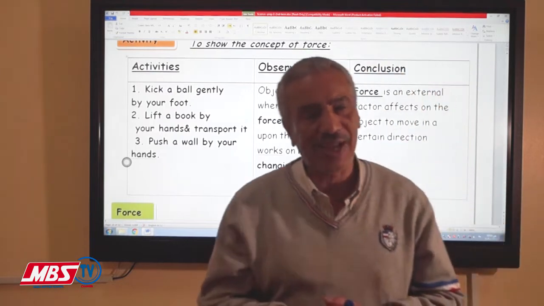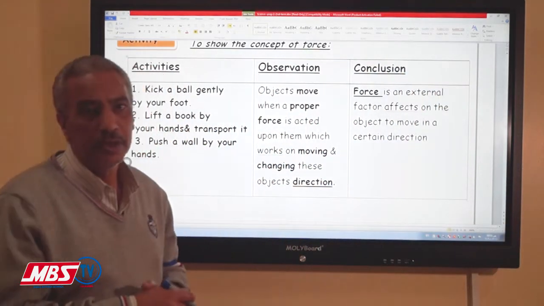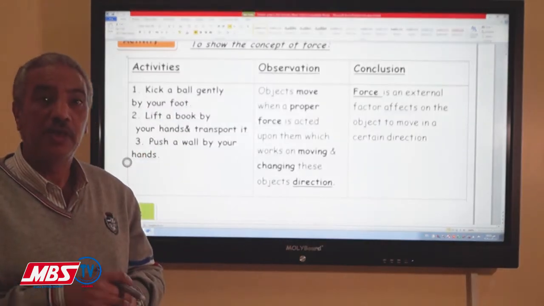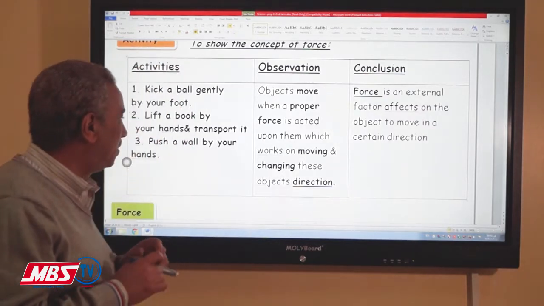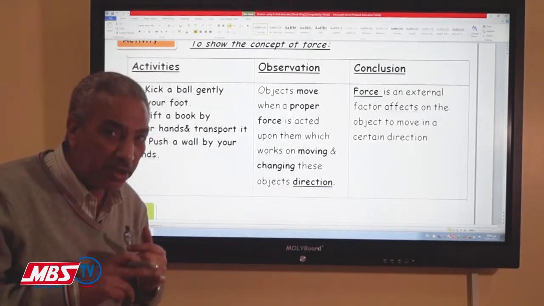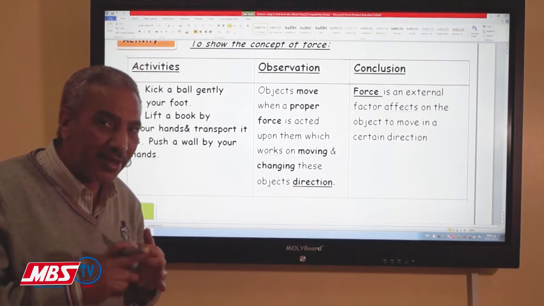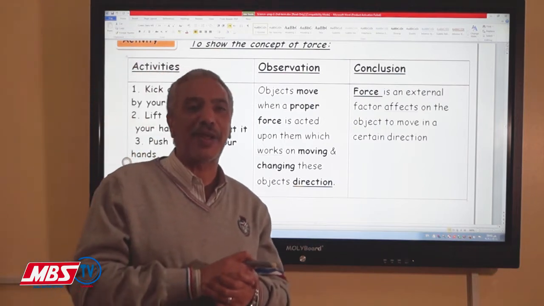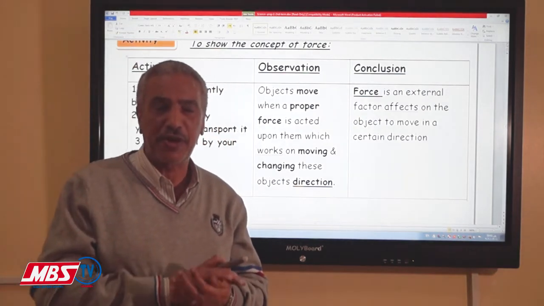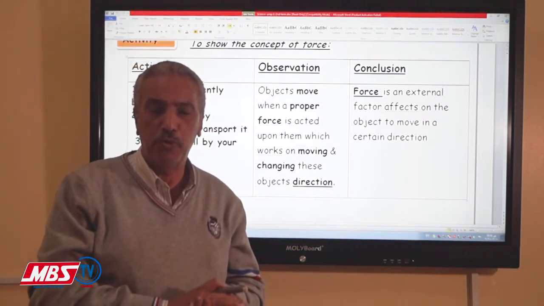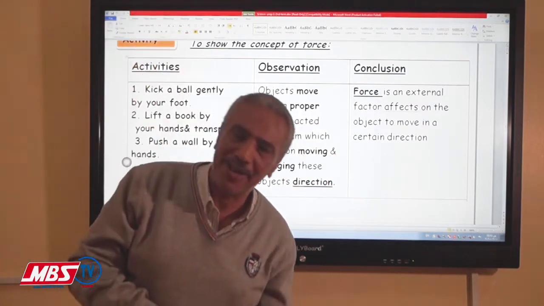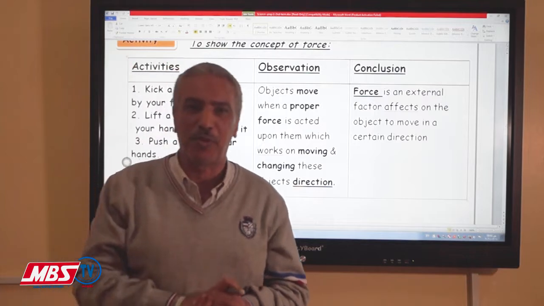The force can change the state of the body from rest to motion, from motion to rest, and change the direction of the object. Like someone is throwing the ball to me, and by using my hand, I will change the direction of the ball.